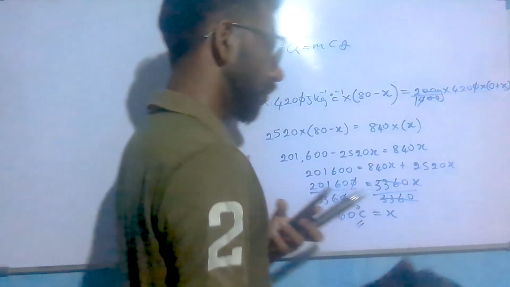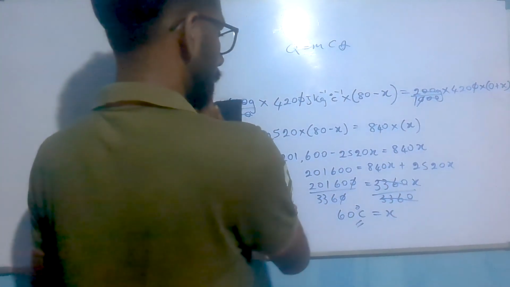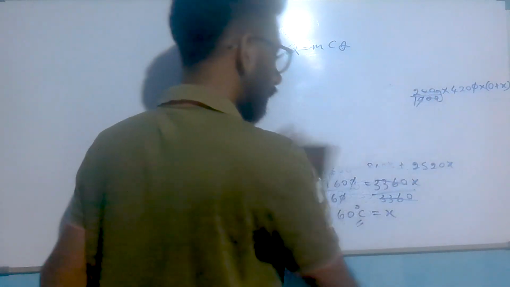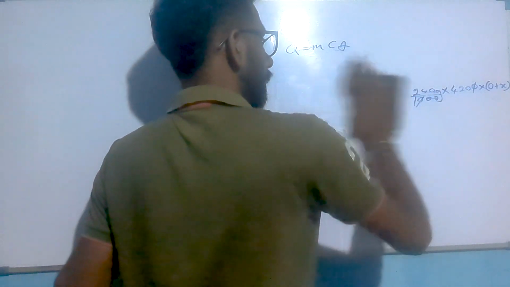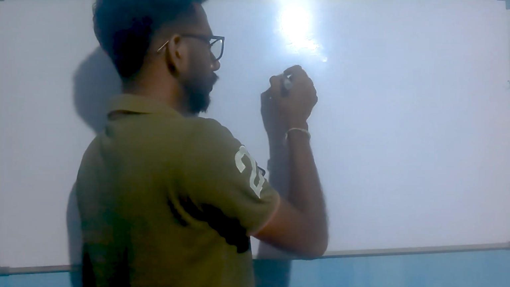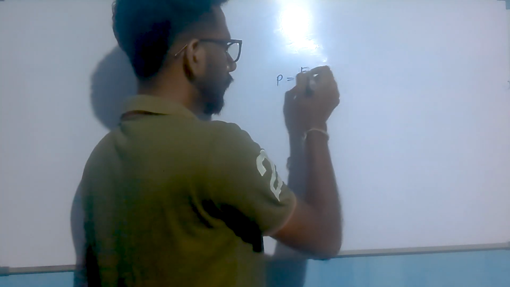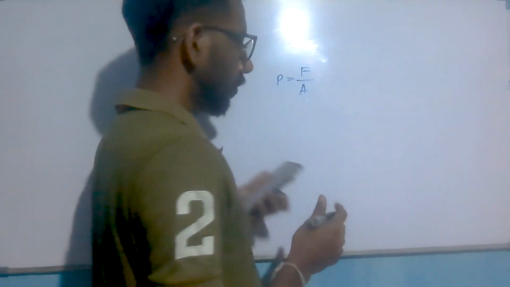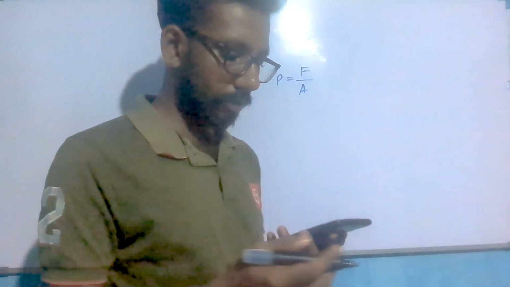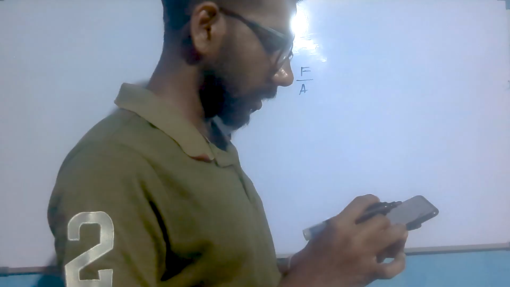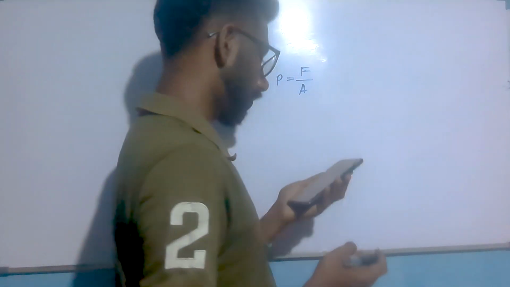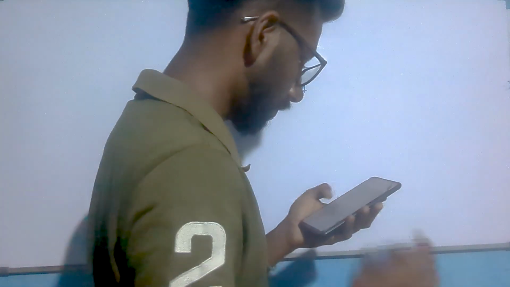Now you must know the pressure calculation. I think you know pressure equals force divided by area. This is the basic equation we have to use to find the answer for this question.